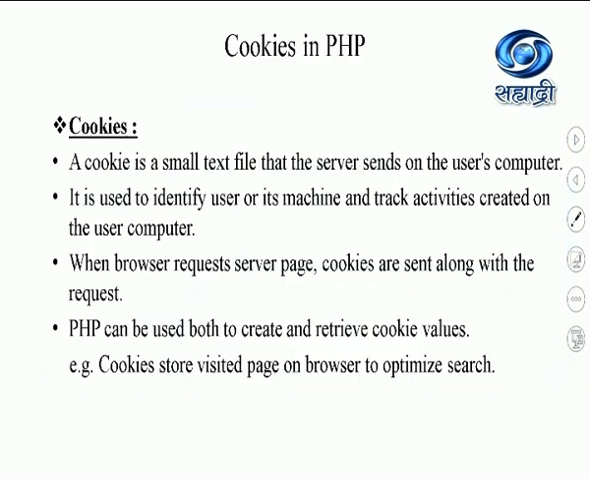Let us see what cookies are. Students, cookies are small text files that the server can send to the user's computer. They are used to identify the user or their machine and track activities created on the user's computer. So this is important for the server to get the information at the server end. It is going to be saved on the computer of the user, not on the server. So that's why the memory of the user's computer or a client's computer is used for saving the cookies.